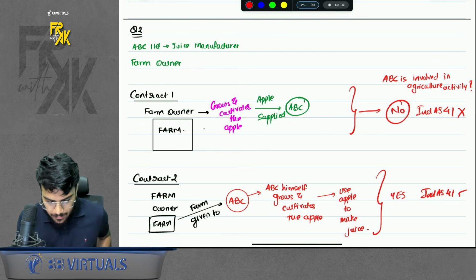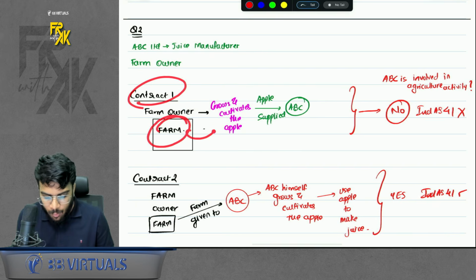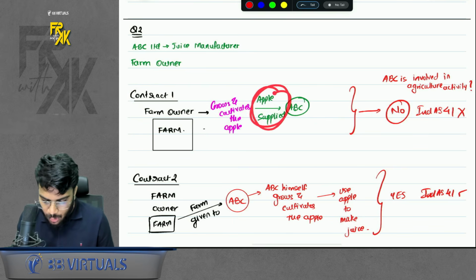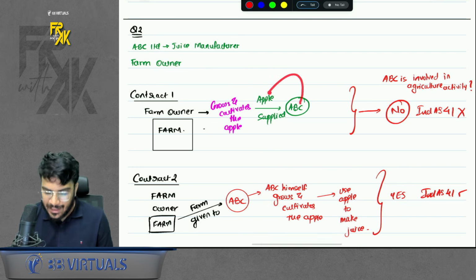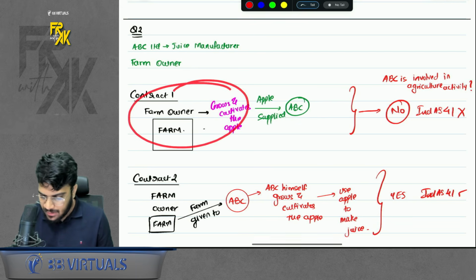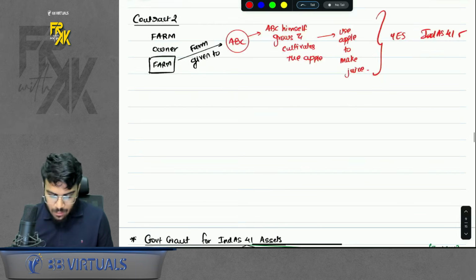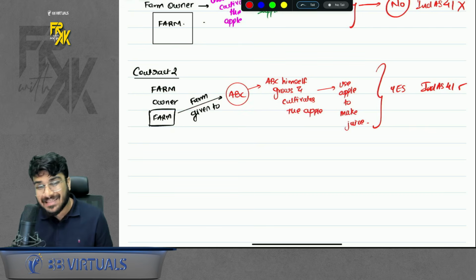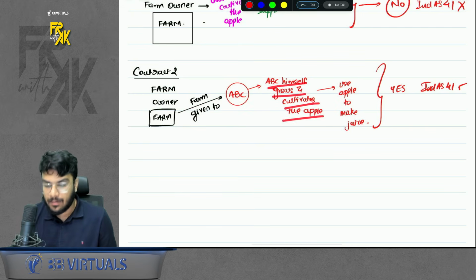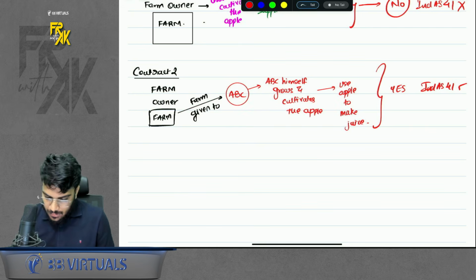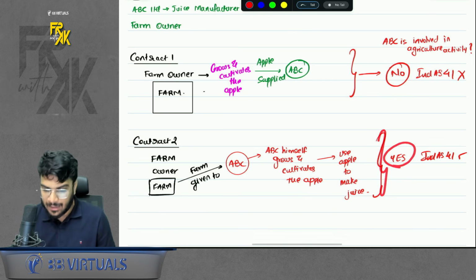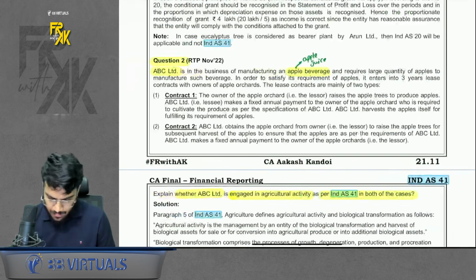So let's say in contract number 1, the farm owner was growing the apples and selling the apples to ABC, with which ABC used to prepare juice. Okay, here ABC is not doing agriculture activity. Here ABC is just buying the apples. So contract number 1 is not agriculture activity for ABC. But in contract number 2, the farm owner gave the farm to ABC. Now ABC himself grows and cultivates the apple and then uses the apple to prepare the juice. So for ABC, it is agriculture activity in contract number 2. Just give it a read, you will understand everything.